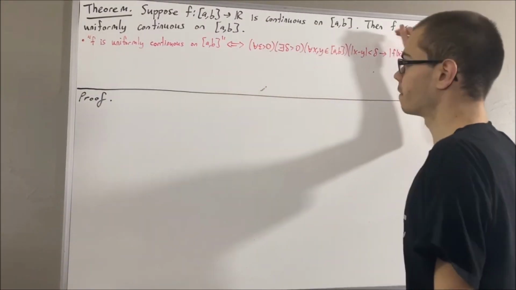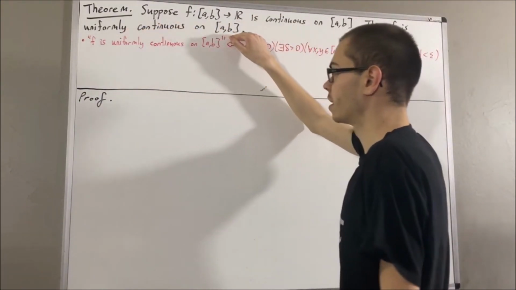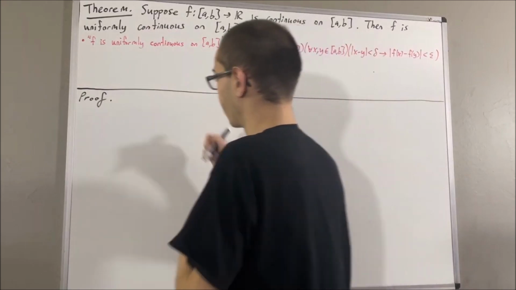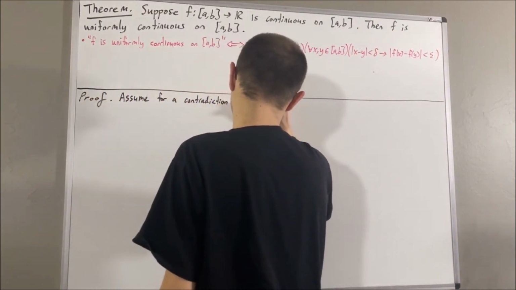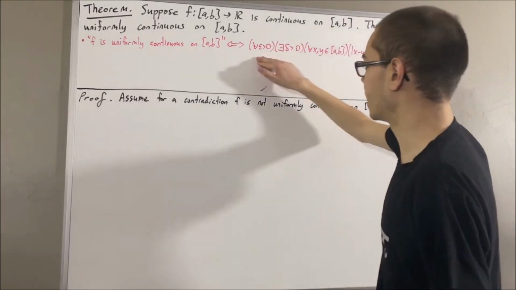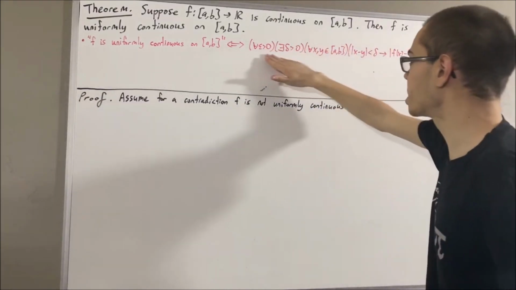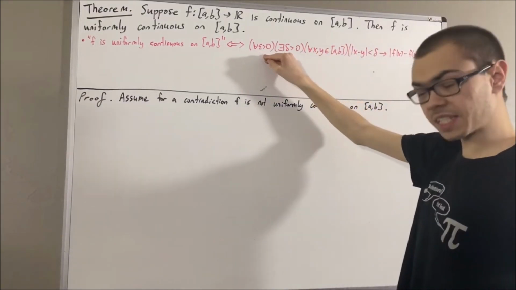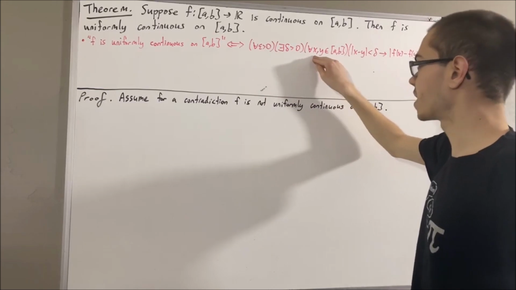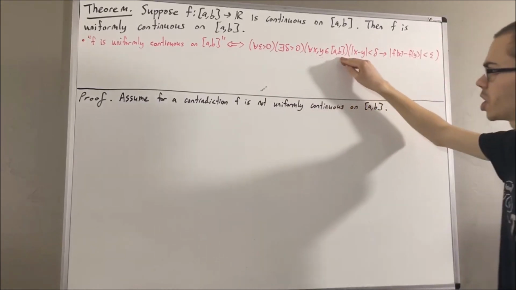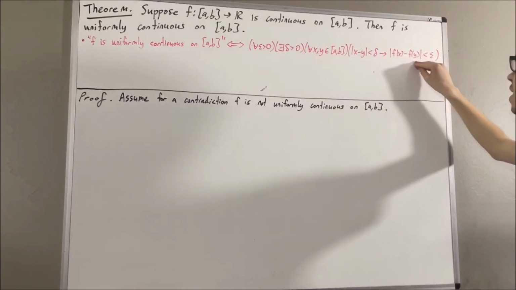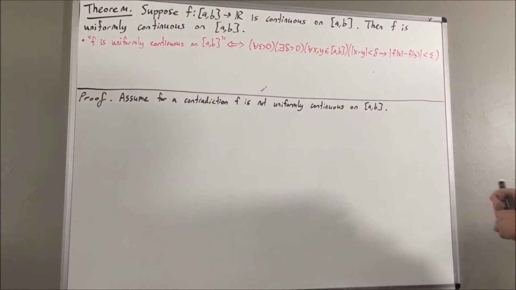Now we're trying to prove that f is uniformly continuous on [a, b]. And to prove that, we'll assume for a contradiction that f is not uniformly continuous on [a, b]. Well then, in other words, we're saying that the negation of this statement is true. And the negation of this statement is to say there exists an epsilon naught greater than 0, such that for all delta greater than 0, there exist elements x and y in [a, b], such that the absolute value of x minus y is less than delta, but the absolute value of f of x minus f of y is greater than or equal to epsilon naught.